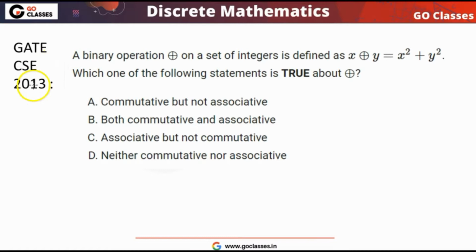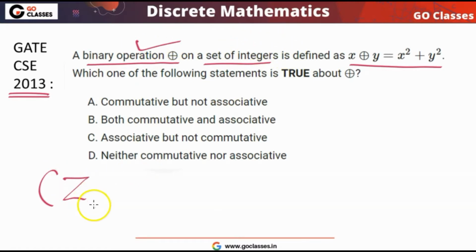Let's solve this question. This is a GATE 2013 question from group theory. The question says that a new binary operation has been defined on the set of integers like this. A new operation is given to you, and the question is asking whether it is commutative, associative or not. Remember, this new operation has been defined on the set of integers.